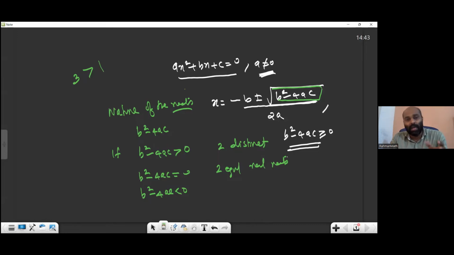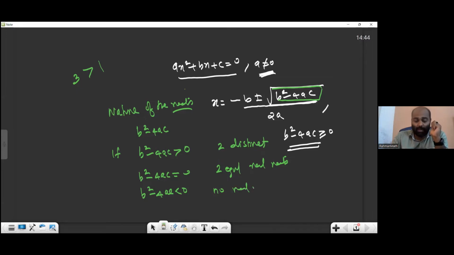Next year, if you take maths, you will learn another kind of number, imaginary numbers. That's why I say, up to this age, whatever numbers you learn, since you are in 10th, I think nobody here is from 11th. So up to 10th, whatever you learn, all together we are calling real numbers, in which natural numbers, whole numbers, decimals, fractions, integers, with root, without root, I mean rational, irrational, everything. This all together we are calling real values. 2 equal real roots, no real roots.